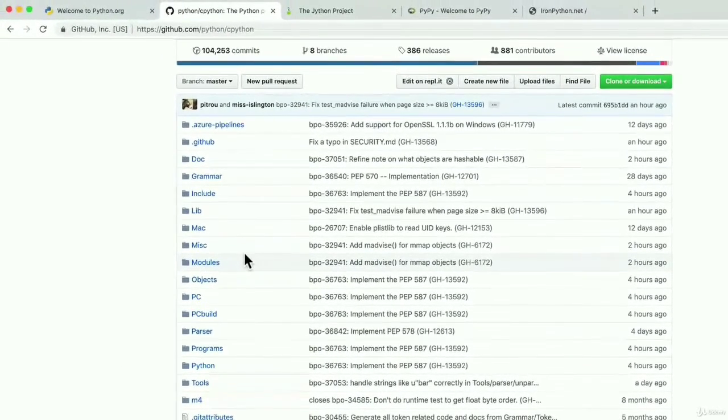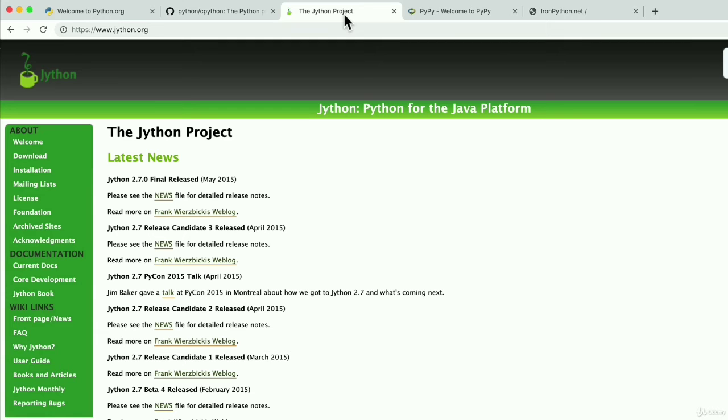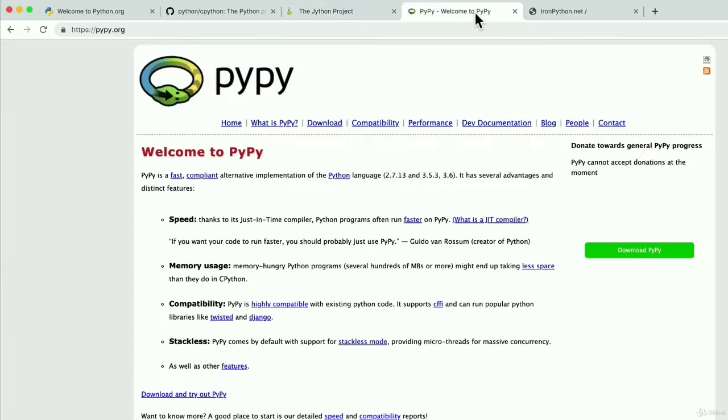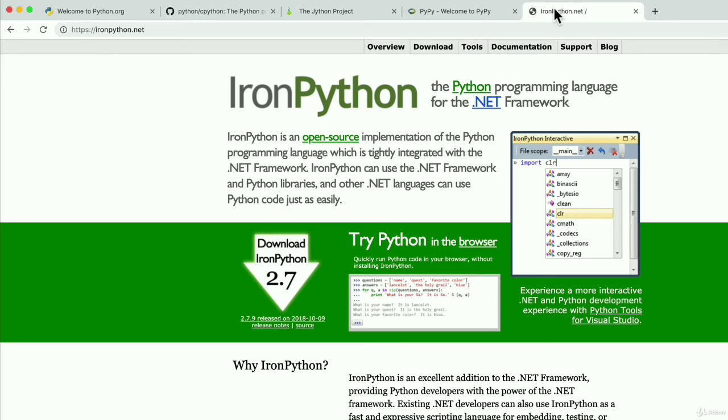But there are other implementations. For example, there's the Jython project, which is a translator written in the Java language. There's PyPy, which is actually written in Python, so it's an interpreter, a translation machine written in Python. And then there's also things like IronPython, which is written for the .NET framework. So here's a little trick question.